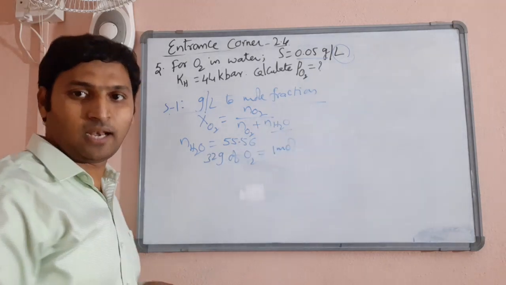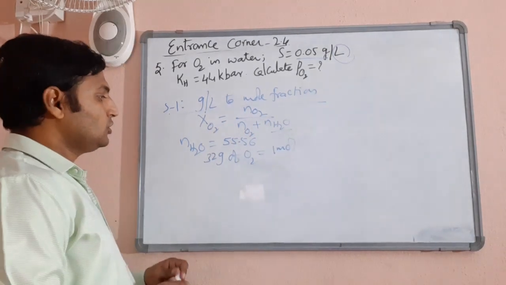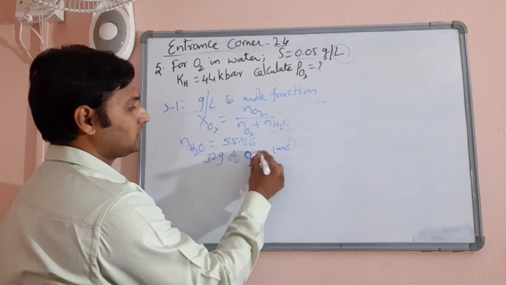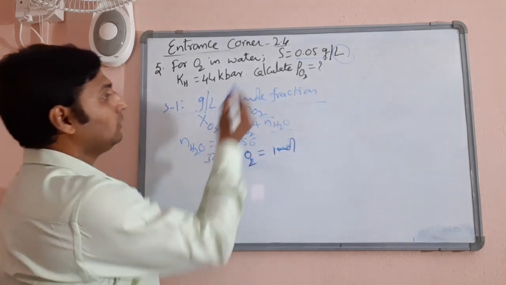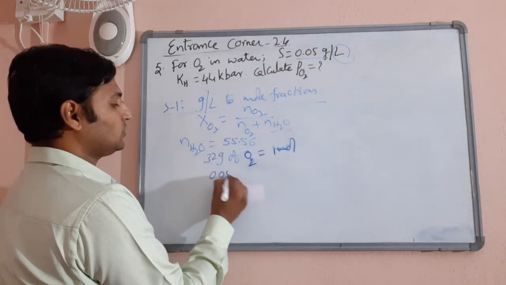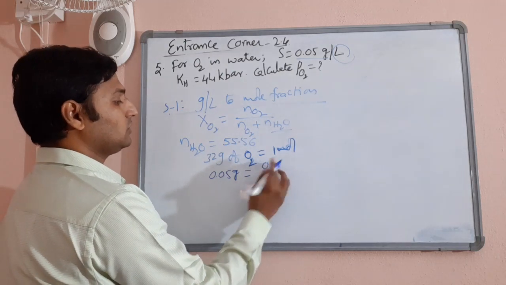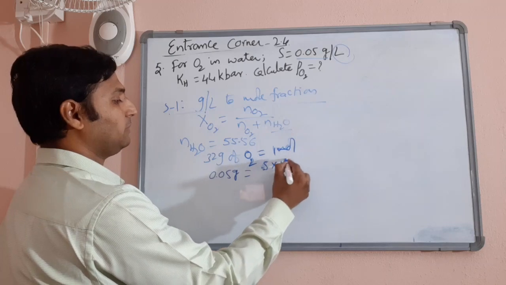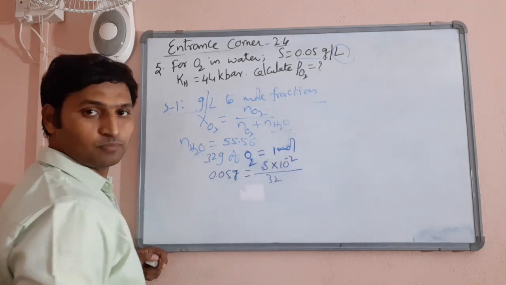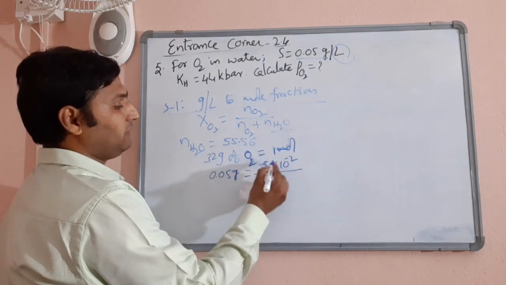Let me change this pen. So since 32 grams of oxygen is equal to 1 mole, 0.05 grams is equal to. So I can say 0.05, I write as 5 into 10 power minus 2 divided by 32. 32 will divide 5 how many times?